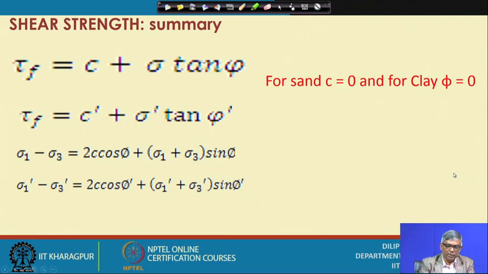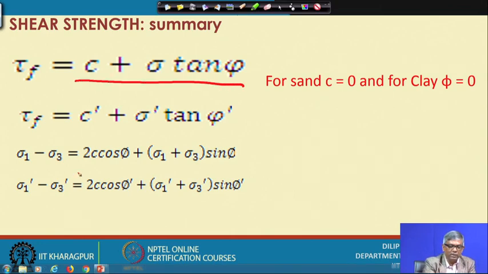And we have mentioned the shear strength in terms of total stress parameters, this is the equation. In terms of effective stress parameters, this is the shear strength equation. This is the Mohr-Coulomb equation, a general form of equation.